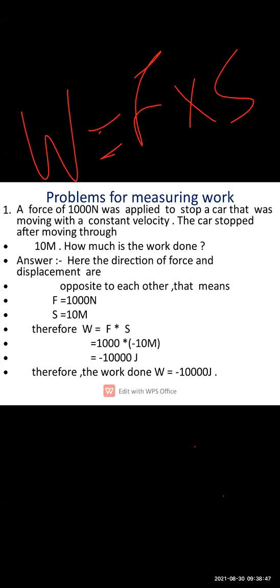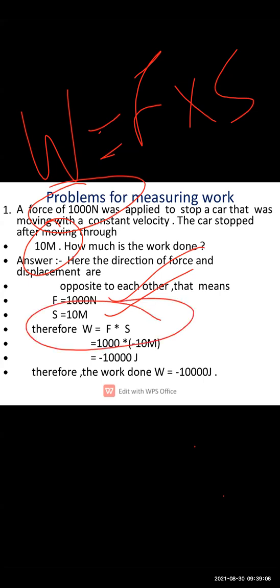So what are you supposed to calculate? Work. What is given here? Force is given, displacement is given. Force is equal to 1000 units, and displacement is equal to 10. So what is our formula? The formula is work is equal to force multiplied by displacement.